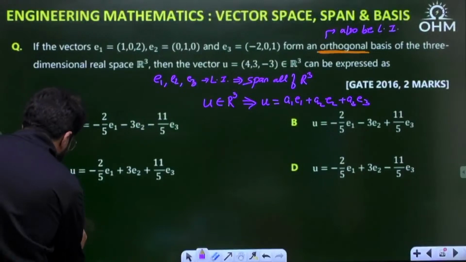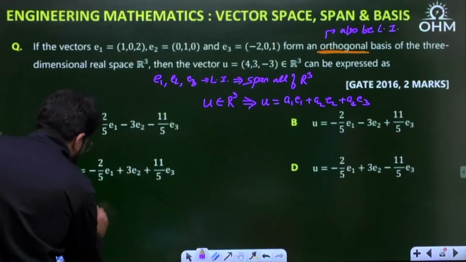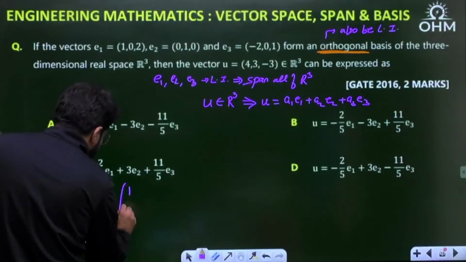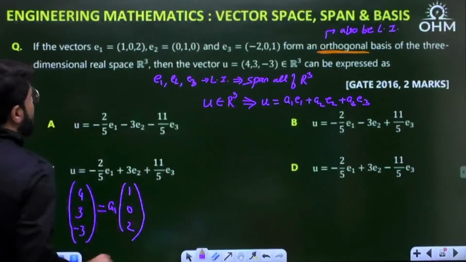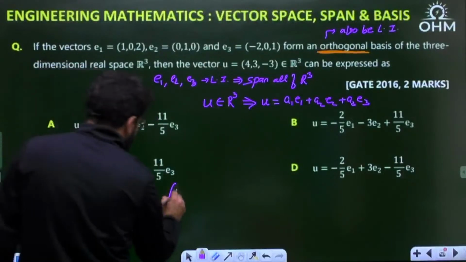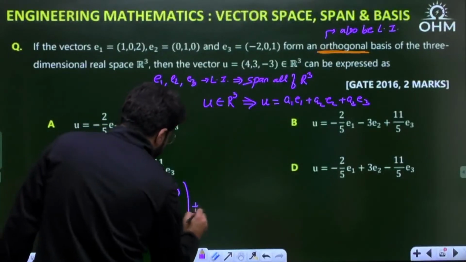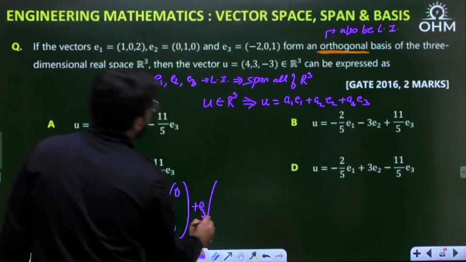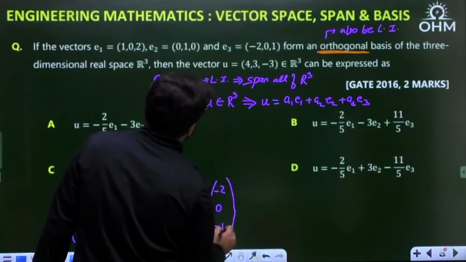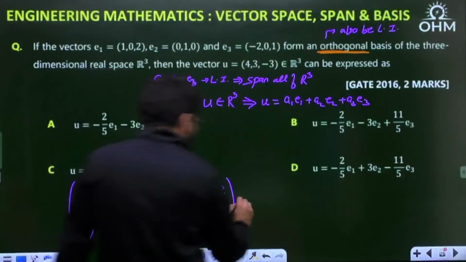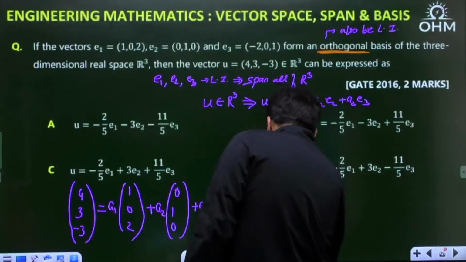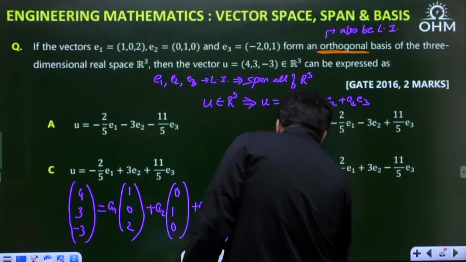4, 3, minus 3 should be equal to A1 into E1, that is A1 into 1, 0, 2, plus A2 into E2. What is E2? It is 0, 1, 0. The calculations will also appear simple because many elements are 0. Plus A3 into E3, which is minus 2, 0 and 1. That means 4, 3, minus 3 on the left side equals the right side.